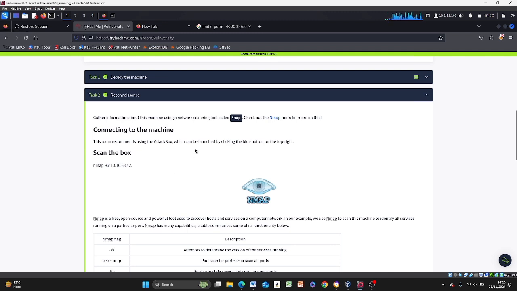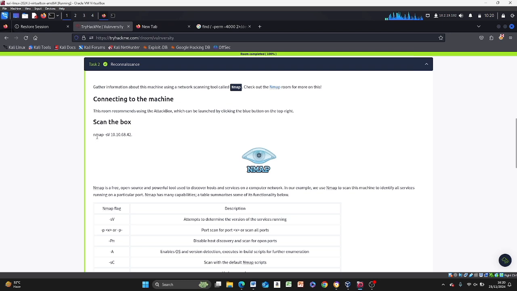Next up we'll go on to reconnaissance, running nmap. It's something I've done before in other boxes in previous videos I've made, so you can go and check all of those. But here there are specific commands that are given to us, so we'll just use this. If you use other commands, you may get a little bit frustrated. So let's just go with what they've given us.